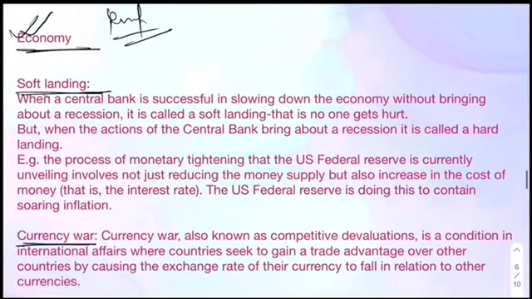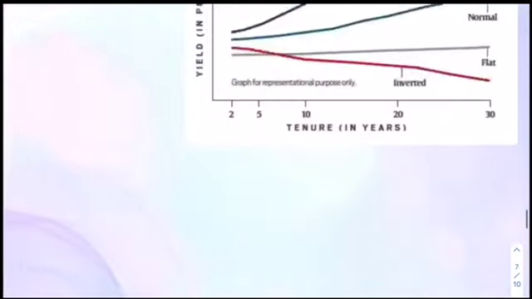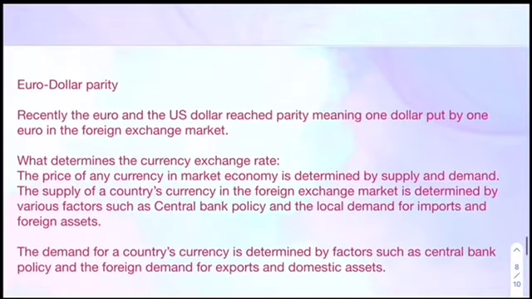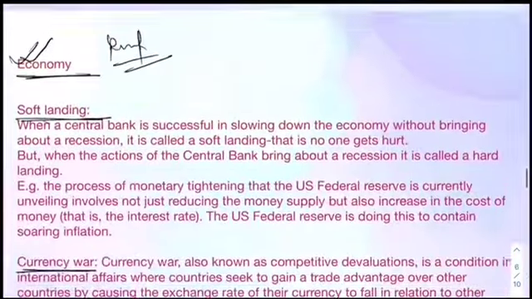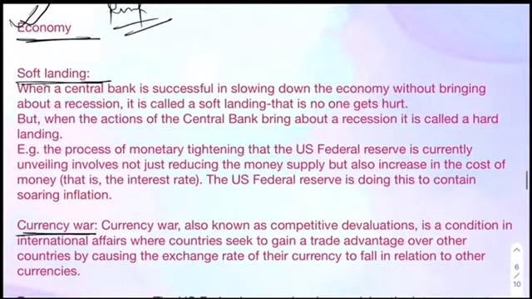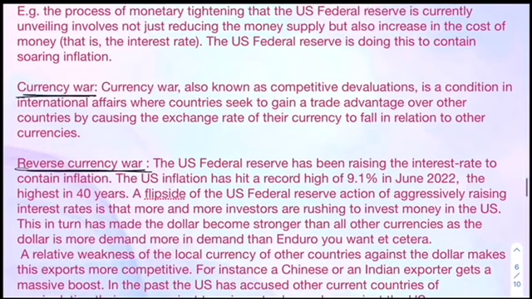First of all, soft landing. Why is there soft landing? Let me take you to this. Okay, here, US inflation hit a record high of 9.1% in June 2022, which is the highest in the last 40 years.